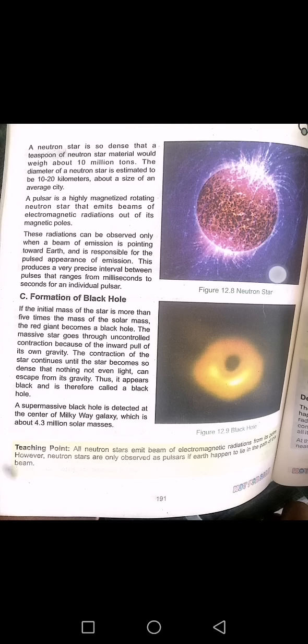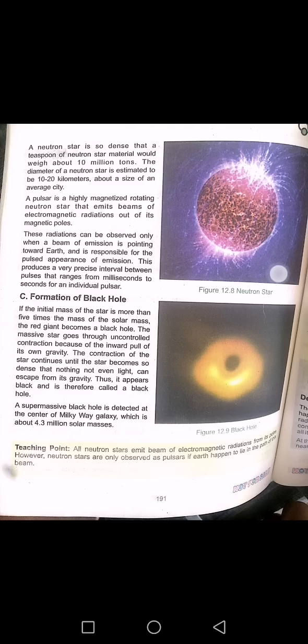The contraction continues until the star becomes so dense that nothing, even light, can escape from its gravity. Thus it appears black and is therefore called a black hole. A supermassive black hole is detected at the center of the Milky Way galaxy, which is about 4.3 million solar masses.